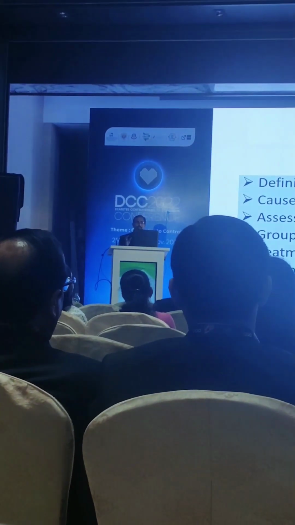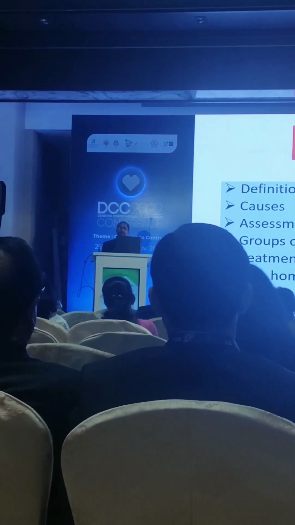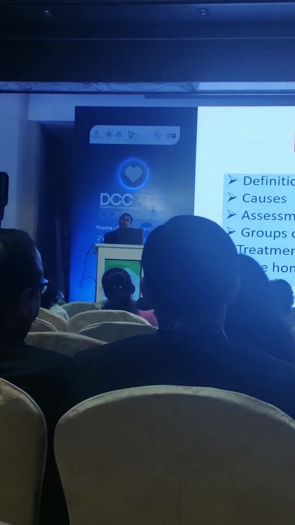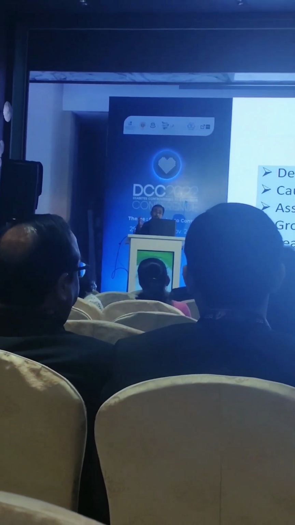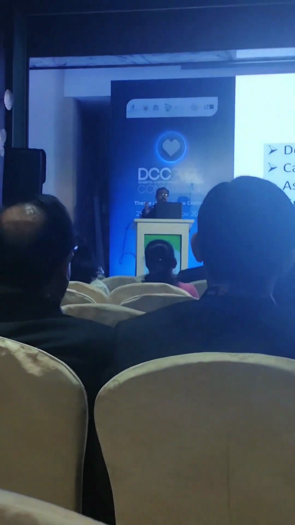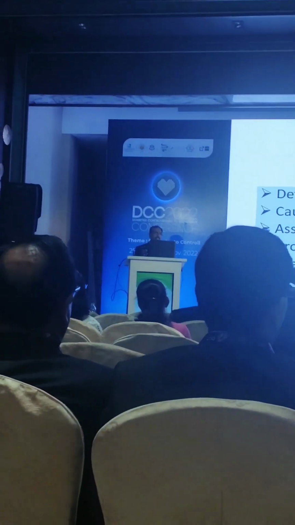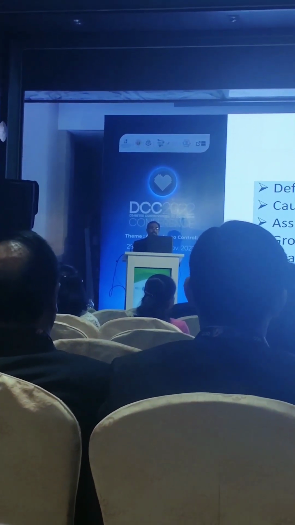Then groups of patients. This is just for approach, because we cannot classify brittle diabetes. If you see any of the associations, any of the organizations, whether it's ADA or WHO, they haven't classified this as brittle diabetes. But yes, we can group a certain number of patients as unstable diabetes or brittle diabetic patients. Then treatment strategies. What are the treatment strategies for this brittle diabetes? And lastly, the take home message.